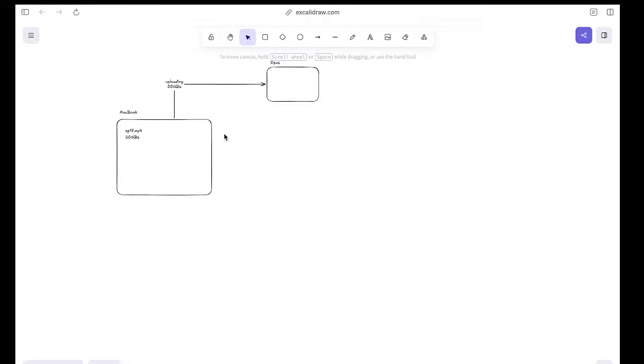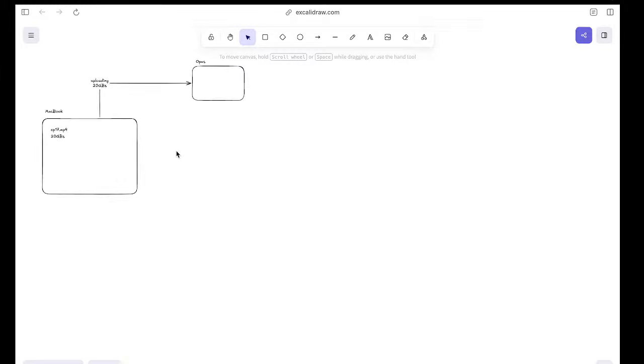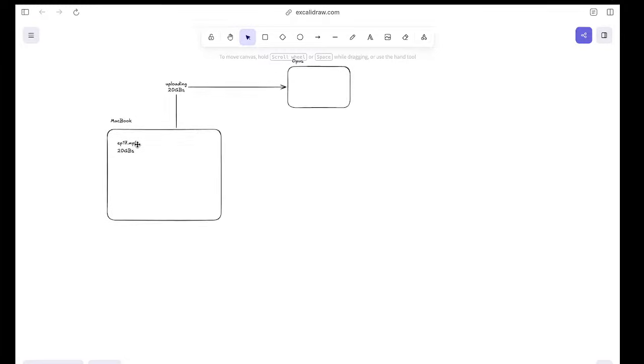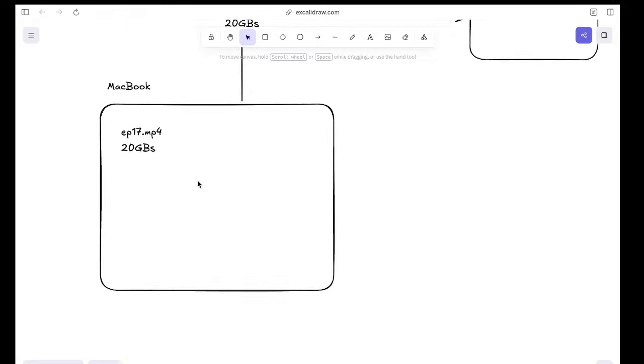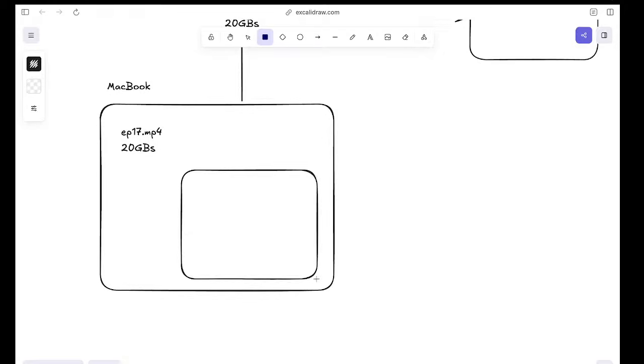The architecture I have in mind is something like this. Inside my MacBook, I will have a Docker container. I have some boilerplates that I can show you guys in a minute. This Docker container will run n8n inside it, so there will be an n8n instance running here.